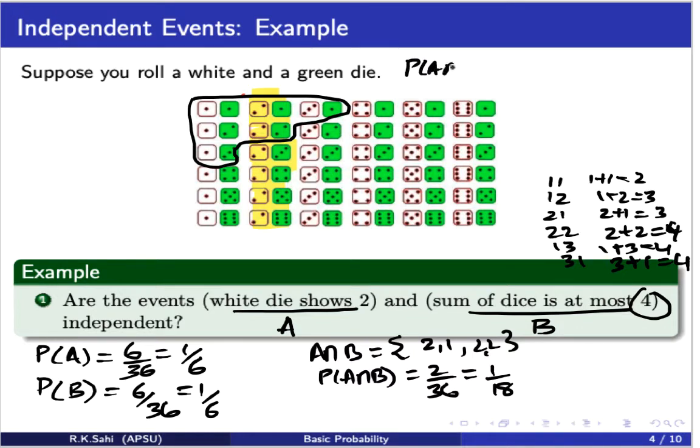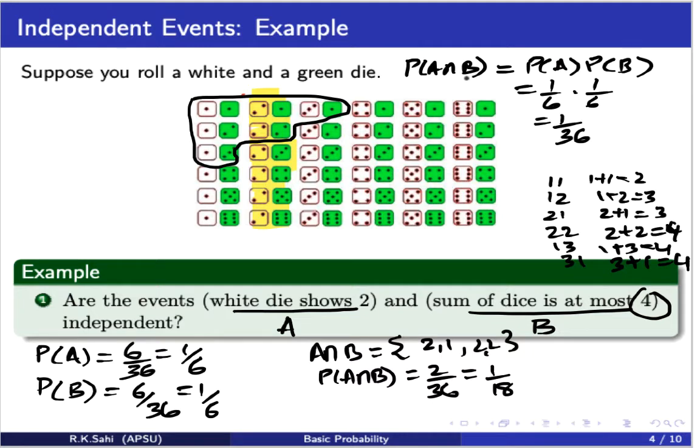Probability of A intersection B should equal probability of A times probability of B. Now what is probability of A? 6 over 36, and probability of B is also 6 over 36. So this basically is 1 over 6 times 1 over 6, which is 1 over 36.